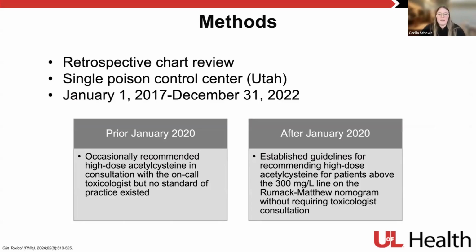So as far as recommending high-dose NAC, prior to 2020, PHIs would just occasionally recommend high-dose NAC when they consulted the toxicologist that was on call for patient-specific cases. But there was no standard of practice on who got high-dose NAC and when. And then after January of 2020, the poison control actually established guidelines on when they were to recommend high-dose acetylcysteine. And this was specifically for patients that had a level greater than 300 on the Rumack-Matthew nomogram. And this didn't necessarily require consultation with the toxicologist. So it just gave them enough patients in each group to then compare the differences.